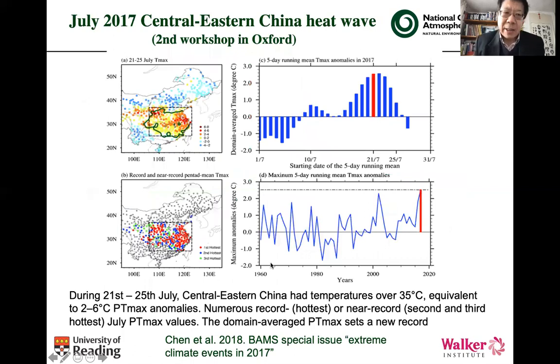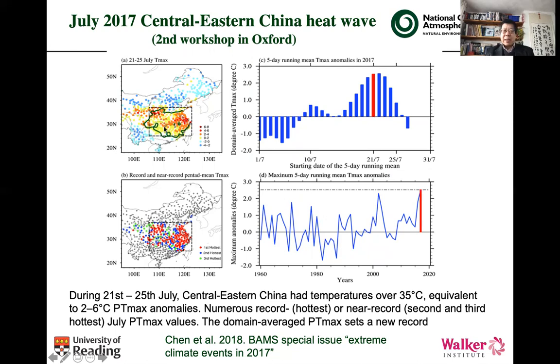The second event is the July 2017 Central China heat wave. This is also a pentad event. Shown here are temperature anomalies of the maximum temperature averaged over the 24th to 25th pentad.